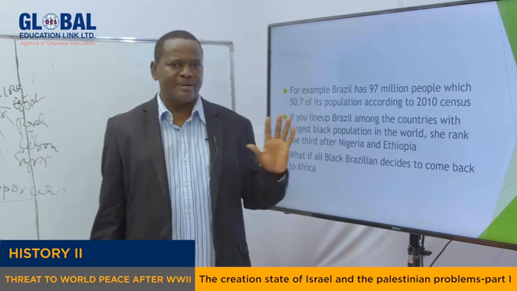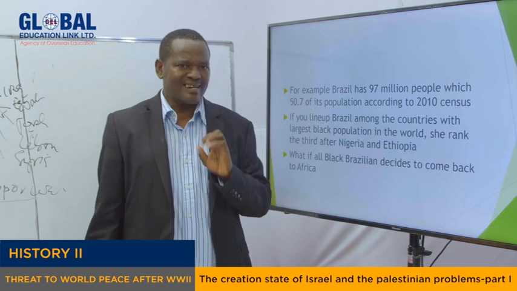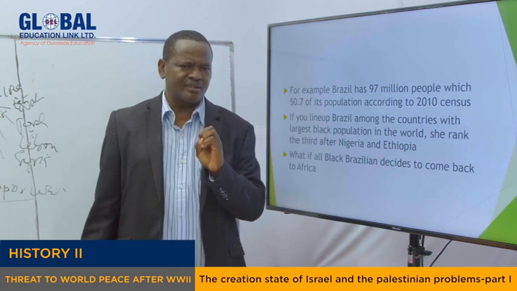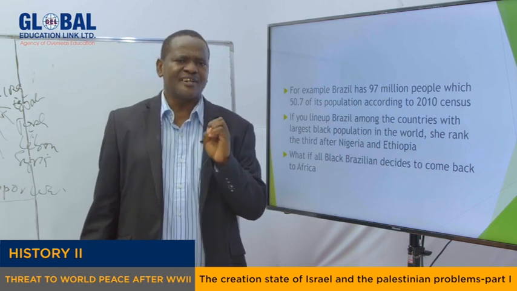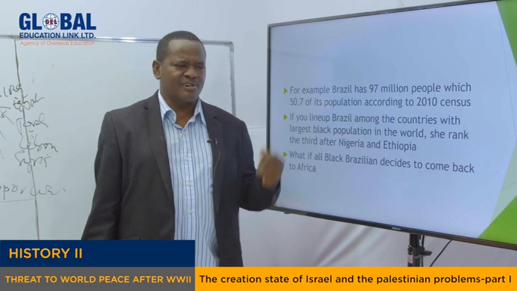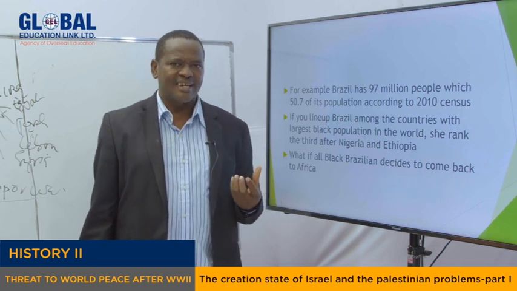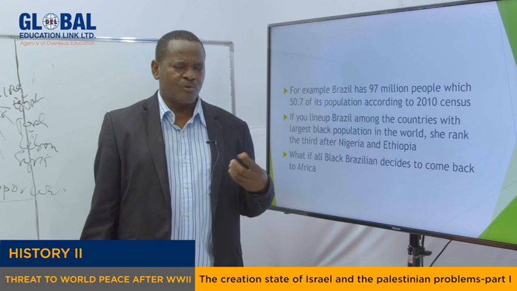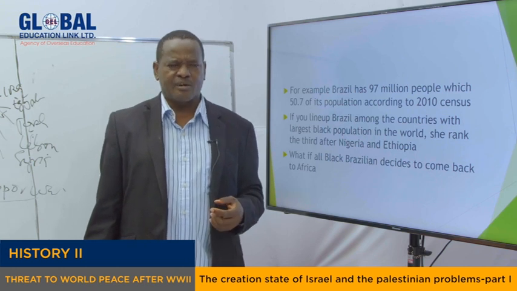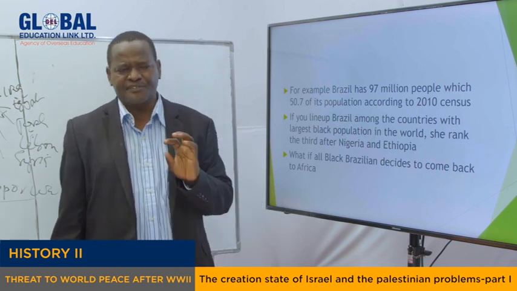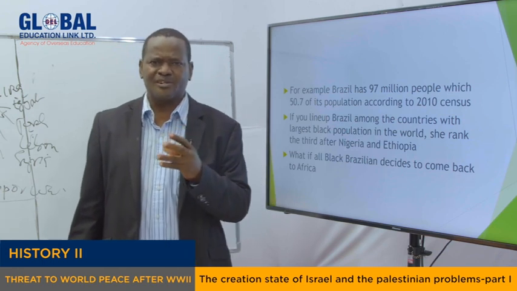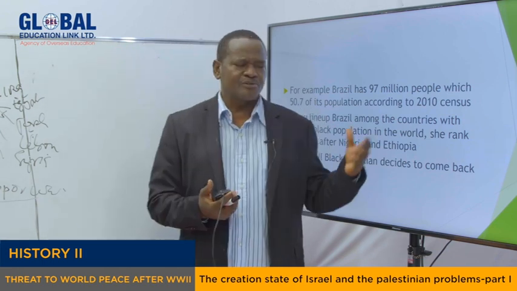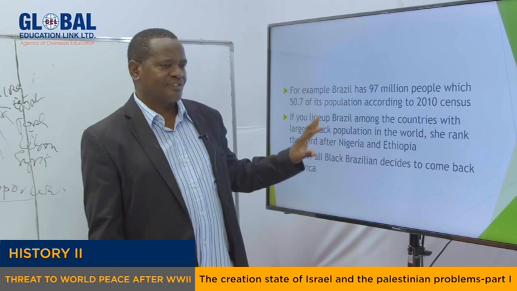50.7% of all people who make the so-called Brazil. So imagine all people who live in Brazil who are black in origin decide to come back to Africa. Maybe they want to come back to Liberia and they claim that our ancestral land is Liberia. What do you think will be the situation of Liberia? Or what, for instance, if the black people who live in America, who are about 30 million, decide to come maybe to live in that place? It's going to cause a lot of trouble.